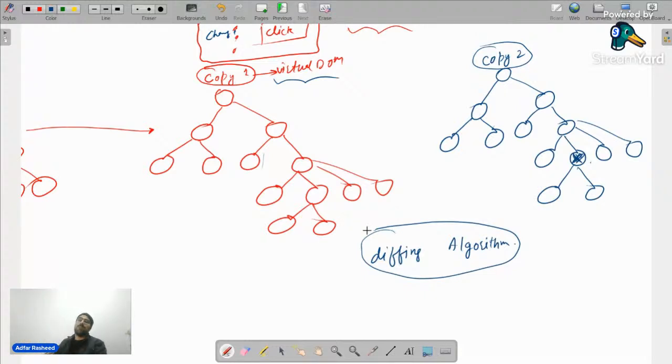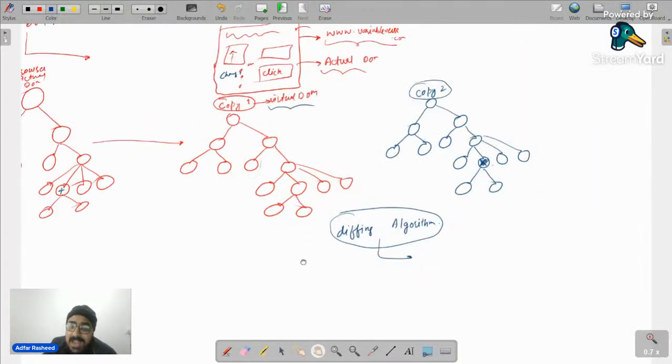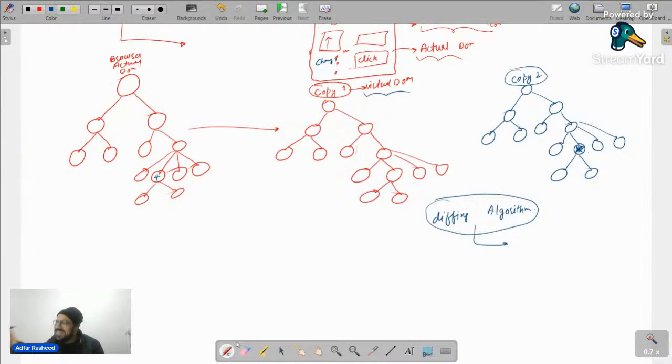Now after that, what happens? Very good, Rohit. Now what happens? Now this diffing algorithm has only concluded something, that this is where the change is supposed to happen. But after that, React actually runs another algorithm, or you can say a process. And that algorithm's agenda is to find the minimum number of steps that are required to make changes on my original DOM.